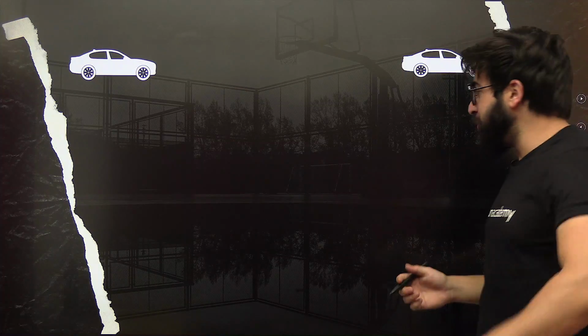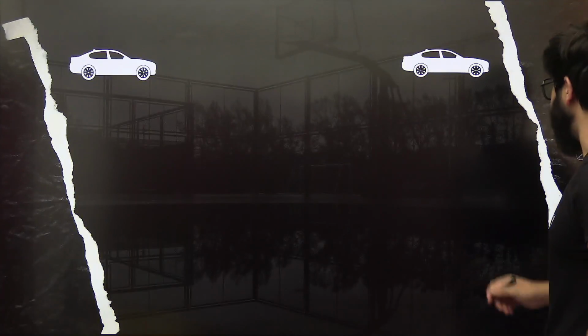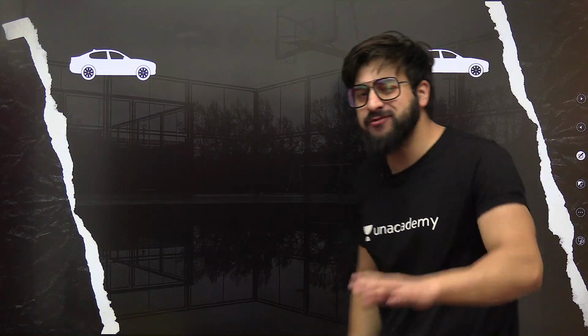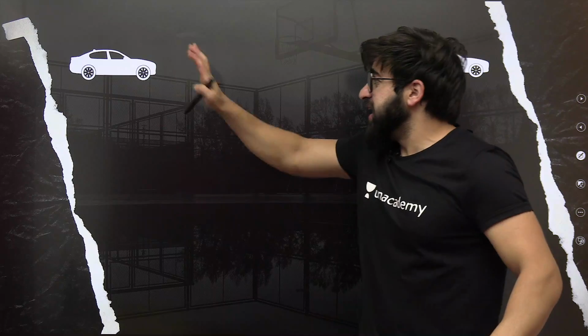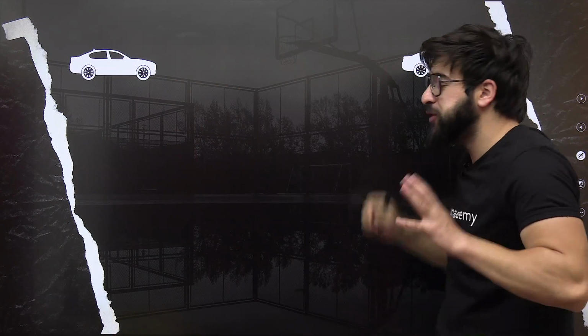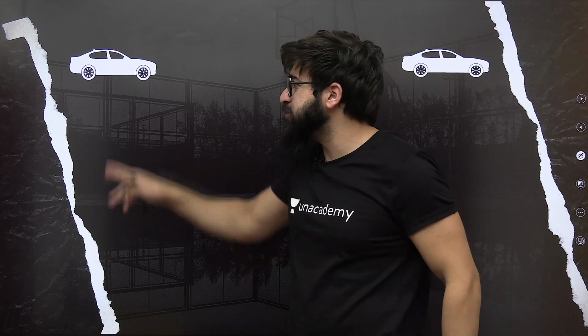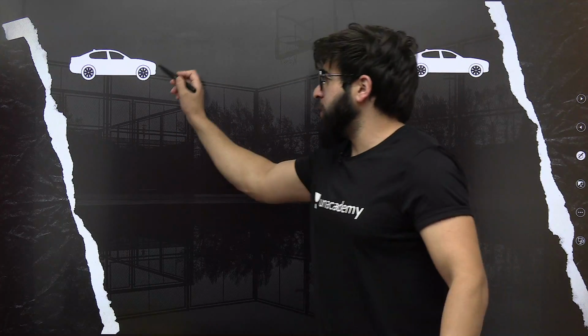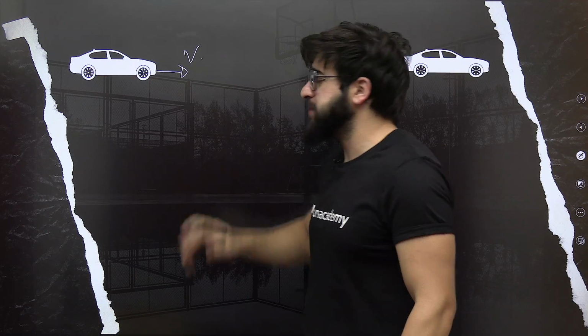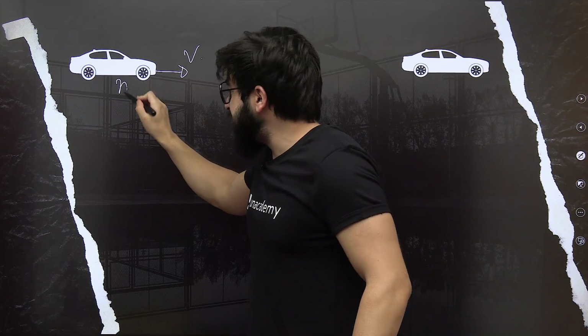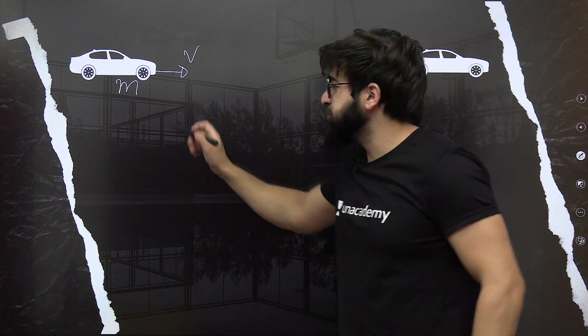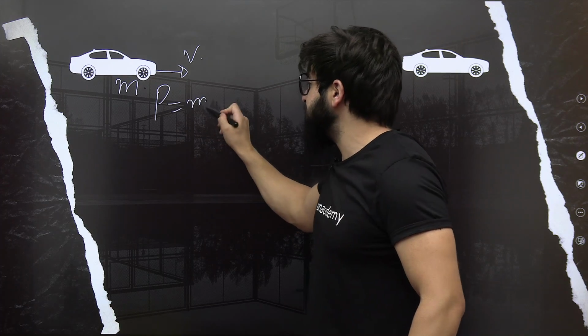Let's come to this beautiful concept that I'll be making you understand in this one. If I ask you, what is the momentum of this body over here? If this car is traveling from this point to this point, you'll simply ask what is the velocity of this car, for example V. What is the mass? That is M. If I ask you what is the momentum, you will simply say momentum is nothing but mass times velocity.